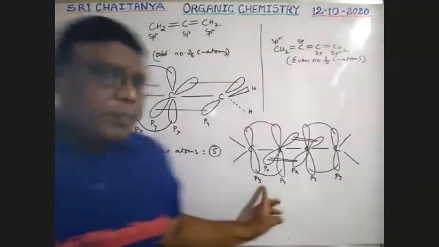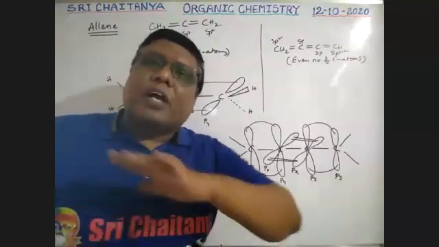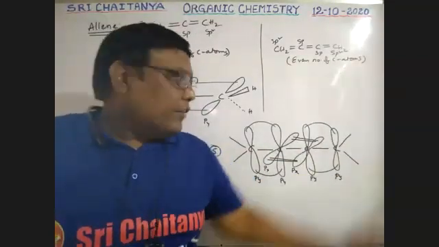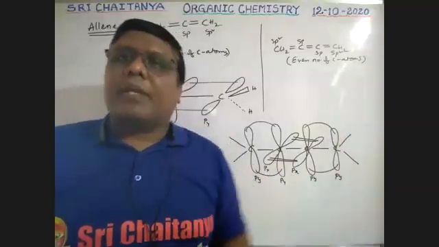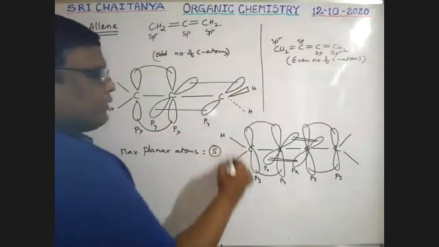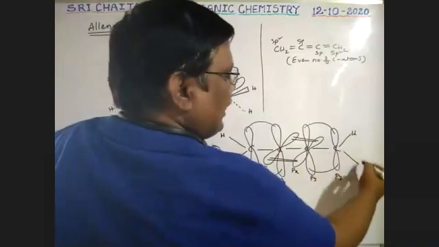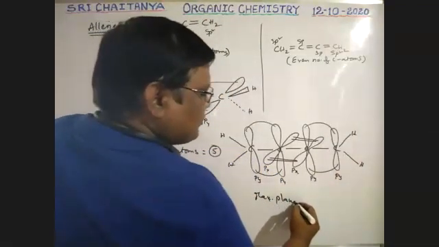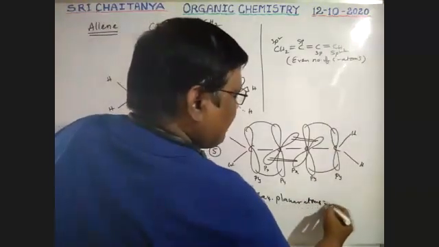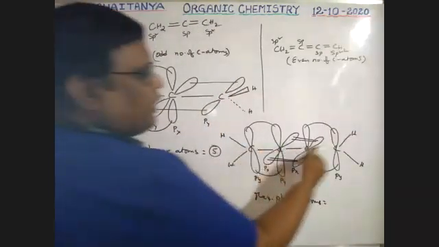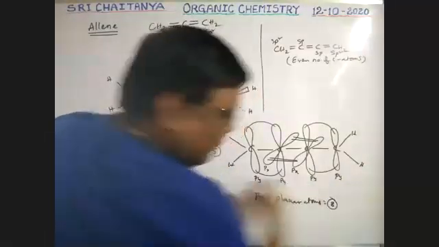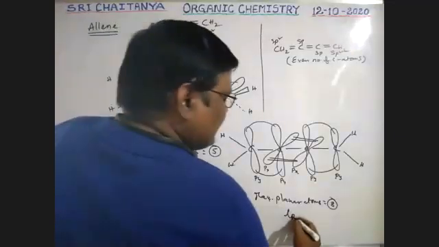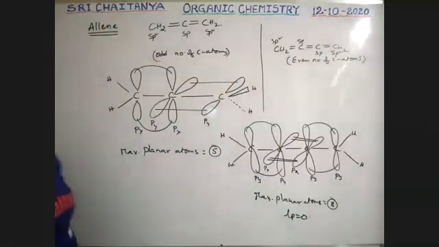Boys, it is py, py. That means all are in the same plane. That's why all four carbons are like this. Therefore, these two pi bonds are also in the same plane. So here hydrogen, hydrogen, hydrogen, hydrogen. Therefore, the maximum planar atoms is 1, 2, 3, 4, 5, 6, 7, 8. 8 is the maximum planar atoms. Lone pairs is equal to 0.